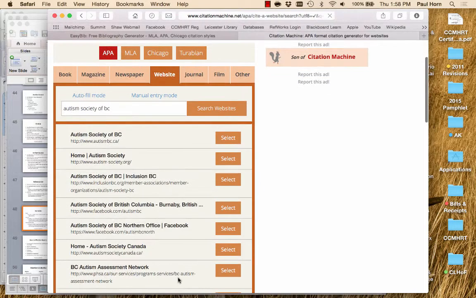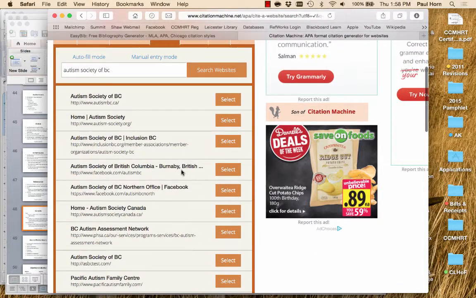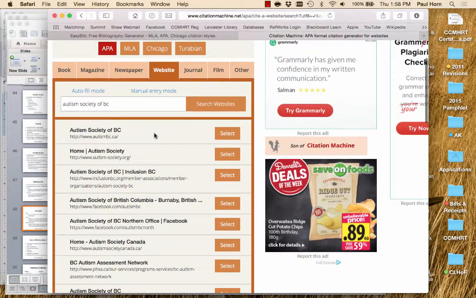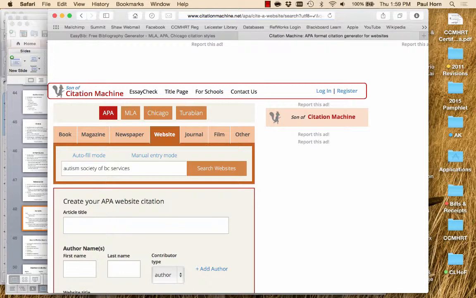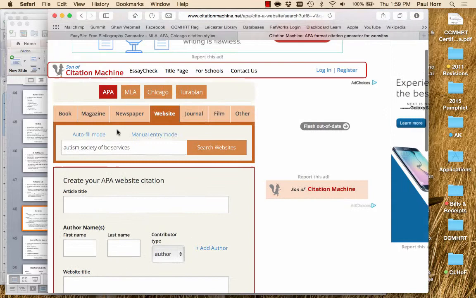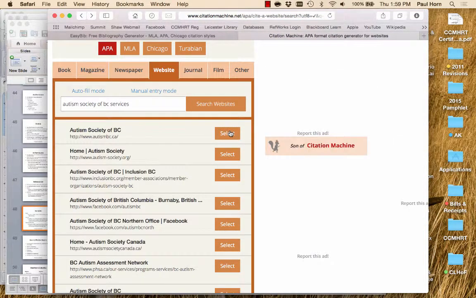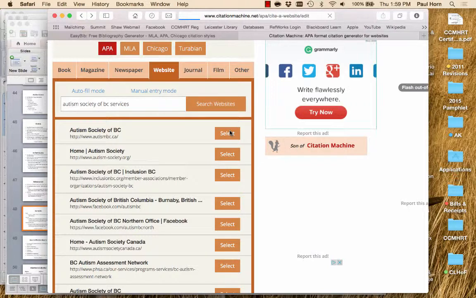Well, look at that. It does find it. So great. Now, in this particular case, I'm going to pretend I'm using the very first page of it. But in some cases, I wouldn't be. So let's do this: I might put down services. I think they have a page called services. And no, it doesn't. So if it didn't, I would have to do this and do this, so sub-edit. But I will go back and I'll pretend right now that it's the main page.